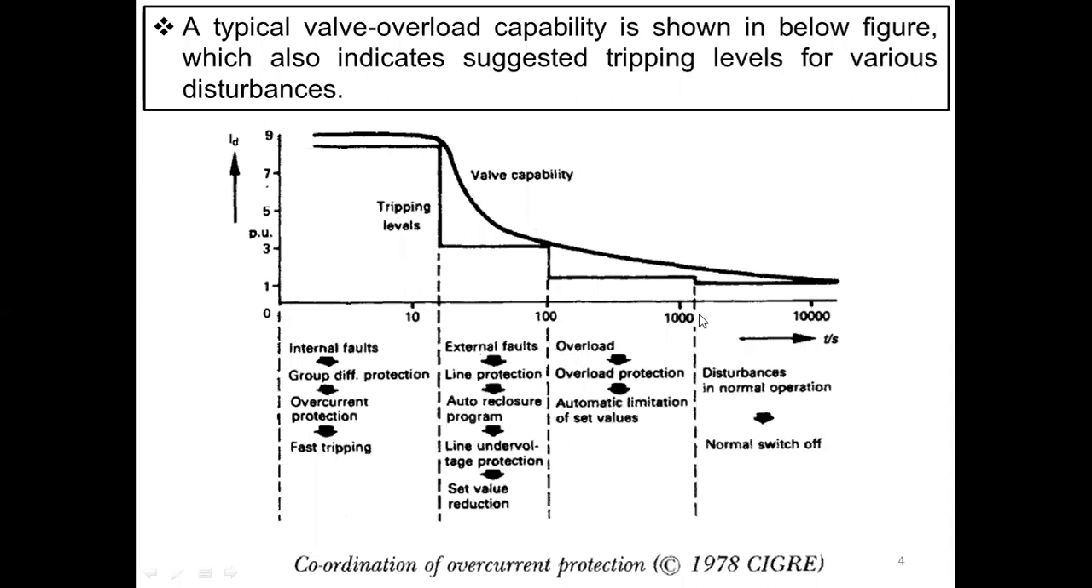Next, if it is existing between 1000 to 10,000, it can be considered as disturbances in normal operation. Disturbances in normal operation, in the sense, the magnitude is exceeding somewhat. Our reference will be 1.0 per unit, and it may be exceeding, so 1.2, 1.1 likewise, continuing for a long period of time.